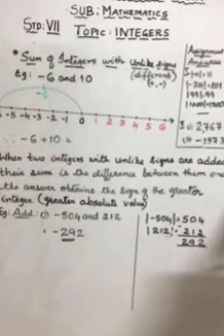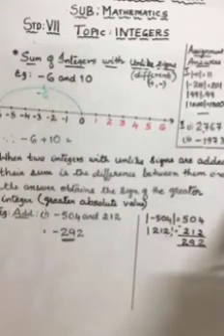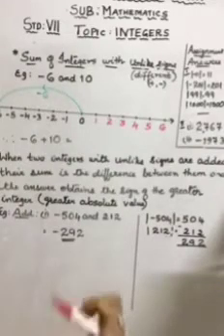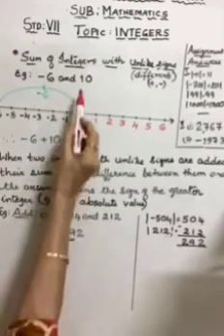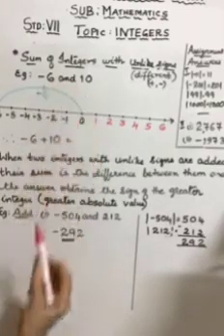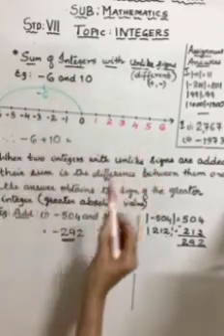Now look at 10. Observe that in the previous examples, both were positive or all were negative. Now you can see 10 is a positive integer. Since 10 has the opposite sign, I should go in the opposite direction.